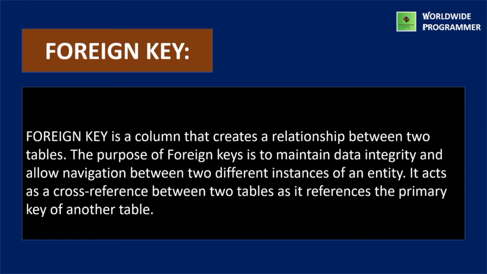The purpose of foreign keys is to maintain data integrity and allow navigation between two different instances of an entity. It acts as a cross reference between two tables as it references the primary key of another table.